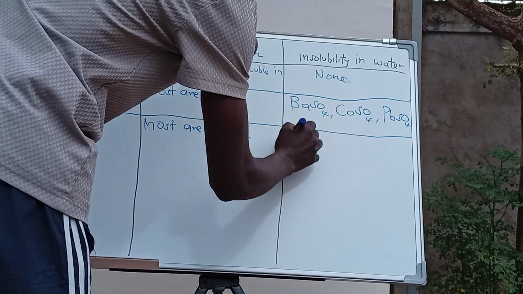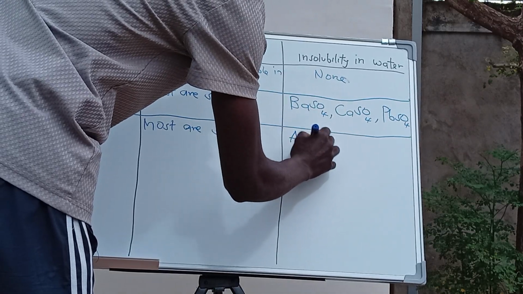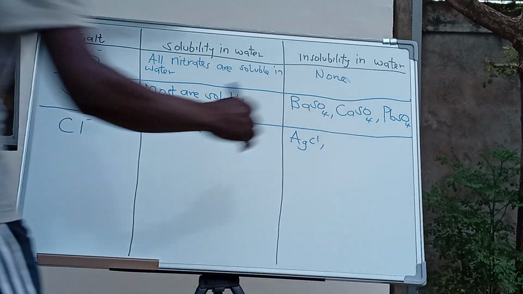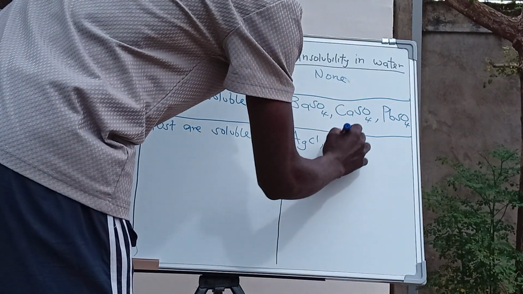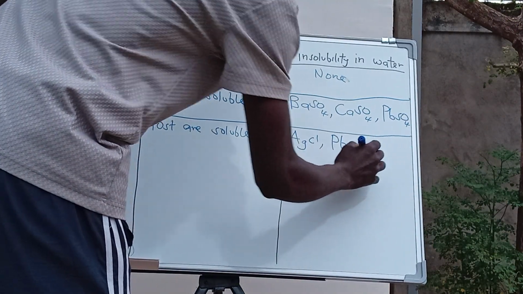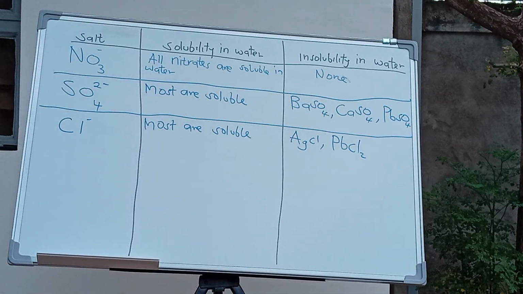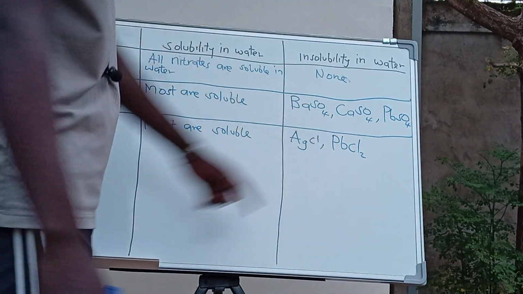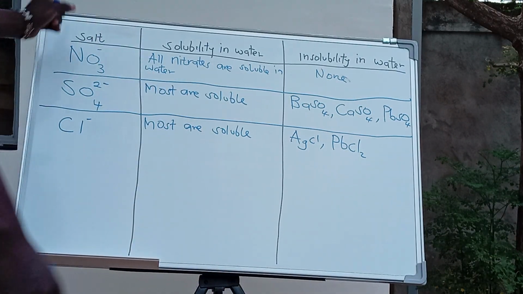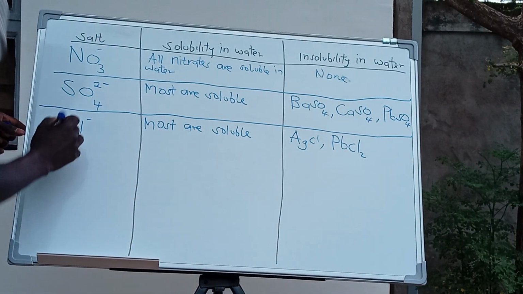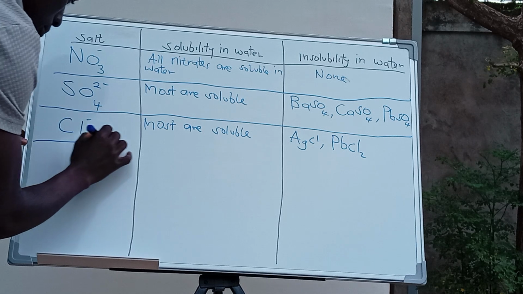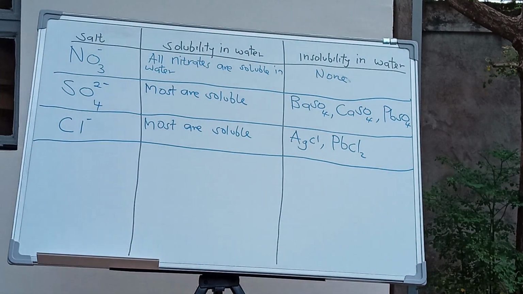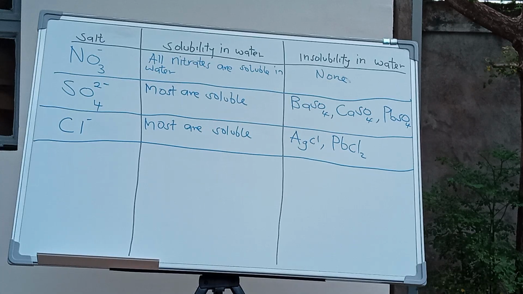The likes of silver chloride, and also lead chloride. But under lead chloride, this one is soluble in hot water, so we're going to note it somewhere later on. Let's continue.